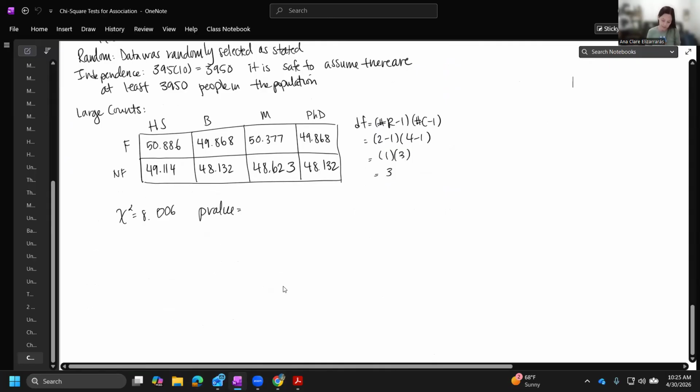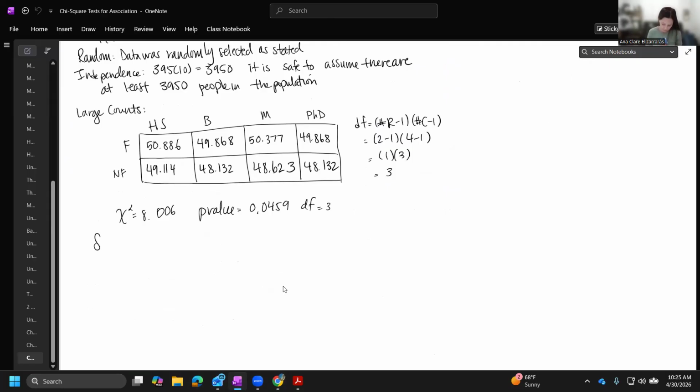What we can say is, since our p-value of 0.0459 is less than our alpha equals 0.05 level of significance, this means that we would only get this data about 4.59% of the time if our null really was true, which is pretty small.